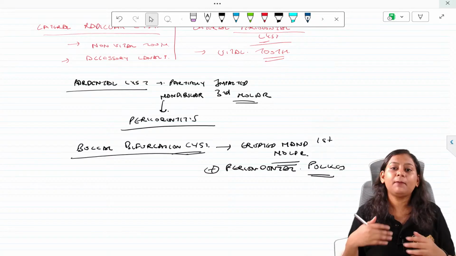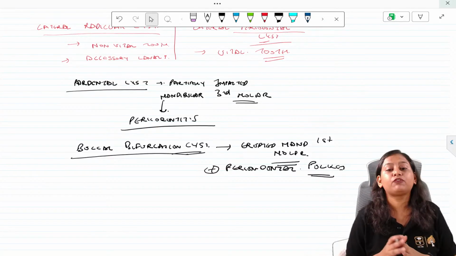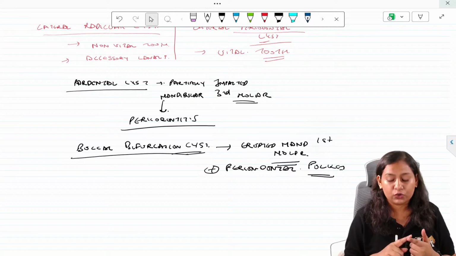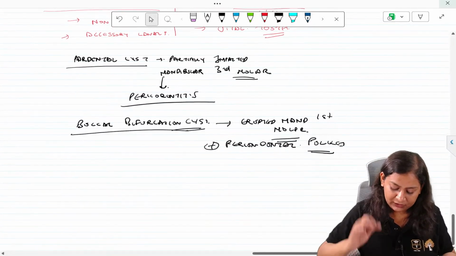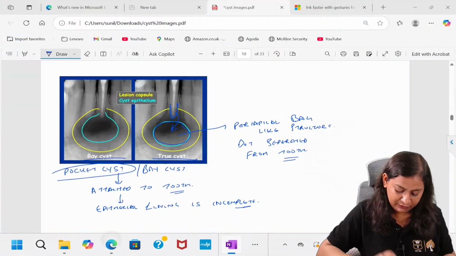Now the other topic which I'll be discussing apart from the odontogenic cyst will be odontogenic tumor. And one more important thing which I would like to discuss.